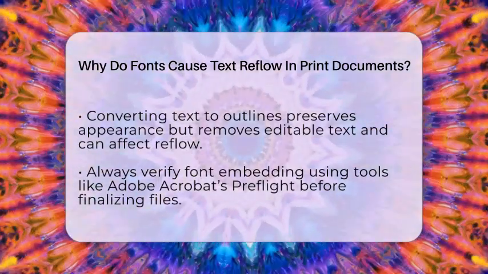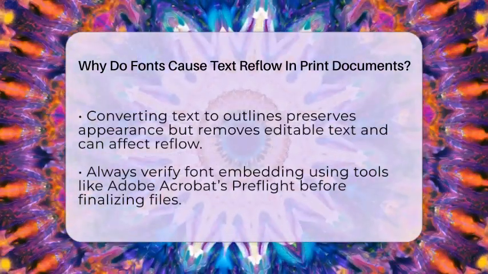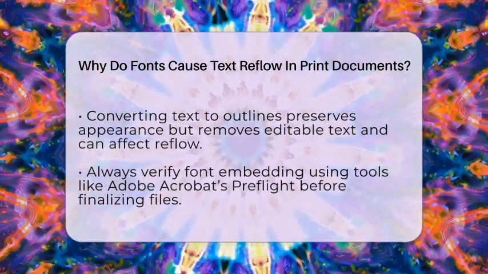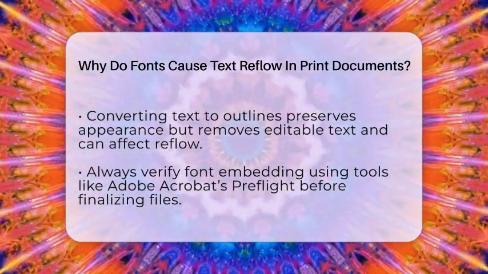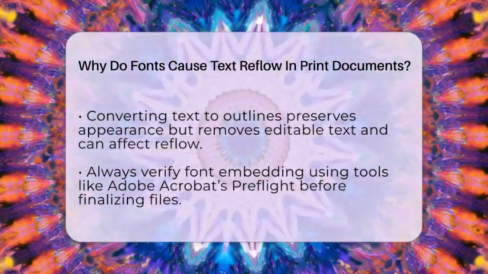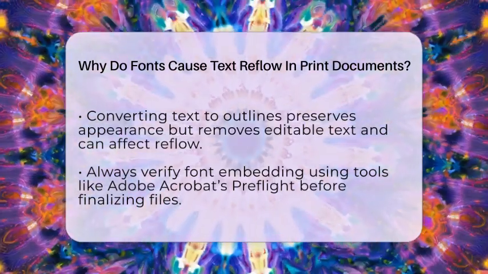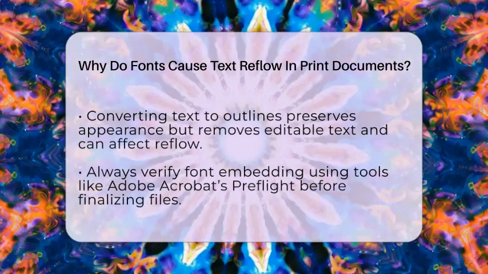Another thing to watch out for is converting text to outlines. This turns your text into vector shapes, which keeps the appearance but removes the font's spacing and hinting. While this makes your text look exactly the same, it also means you can't easily edit or reflow the text later. If you need to make changes or reprint, converting to outlines can cause differences in how the text appears.